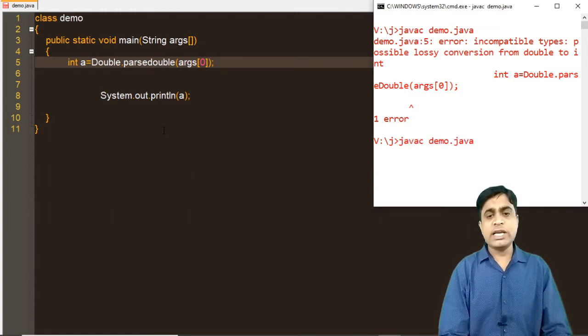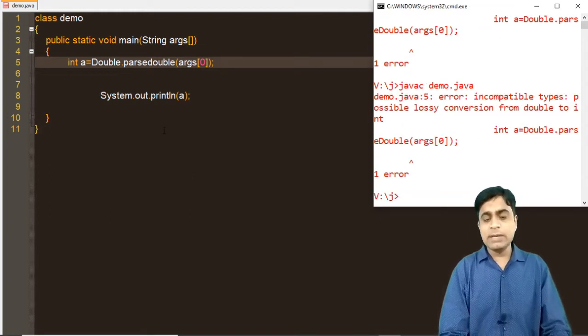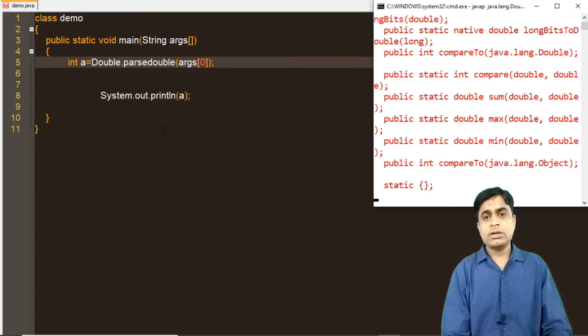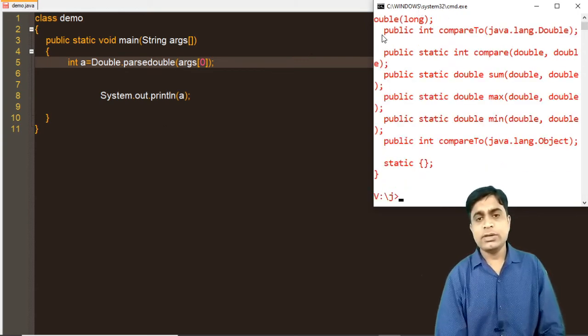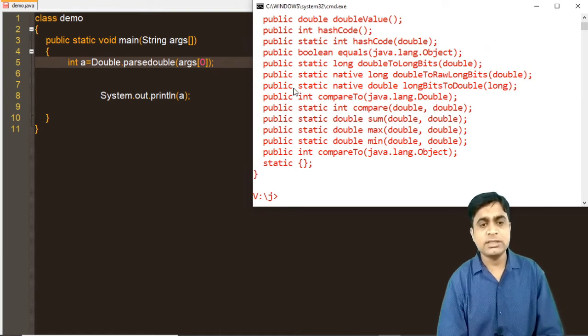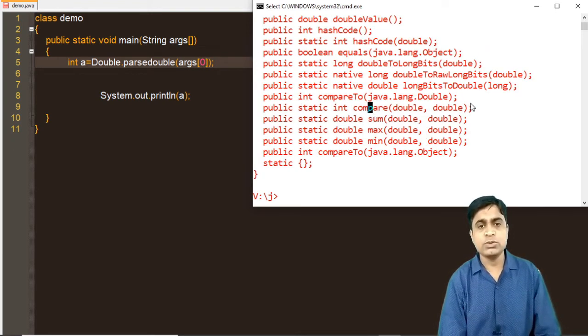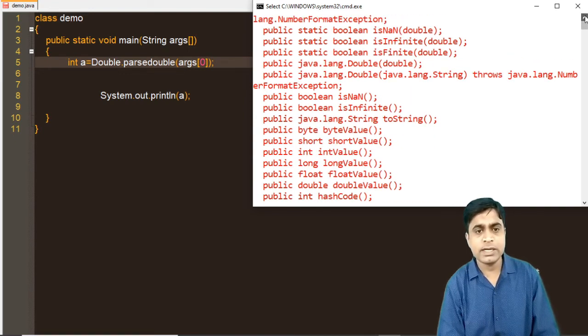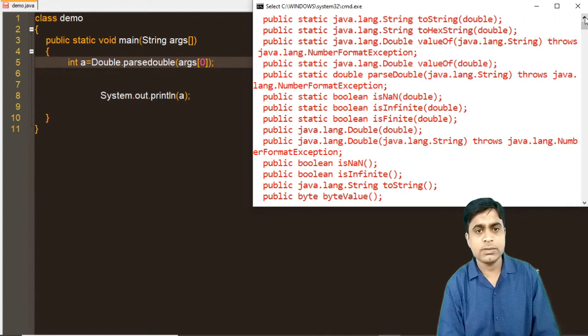Now you want to check whether this particular method is available in the Double class. You just need to write javap java.lang.Double. So you can see over here in which form this particular method is available. Now if you want to search for it, you can also search over here for parse, and you can see parseDouble.